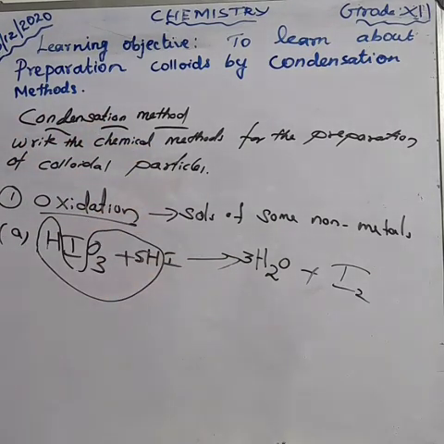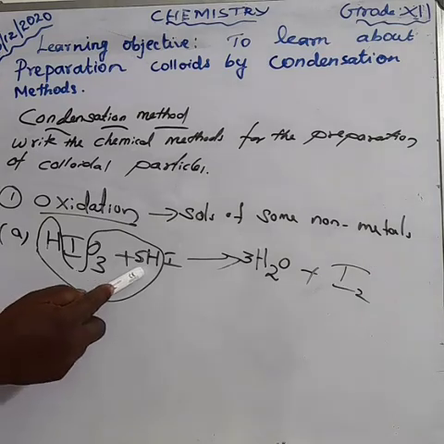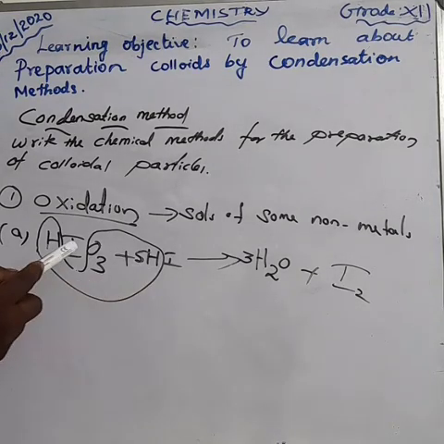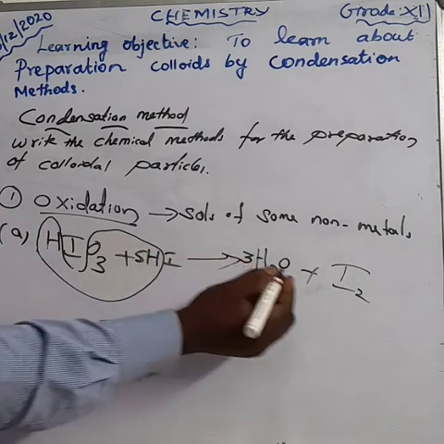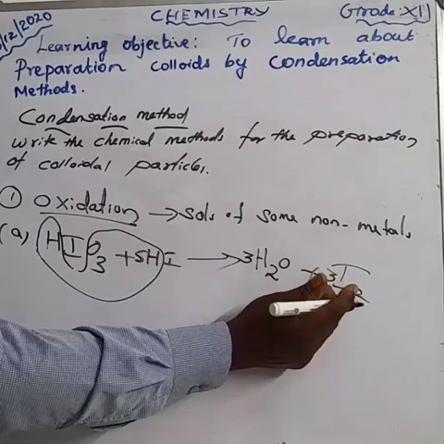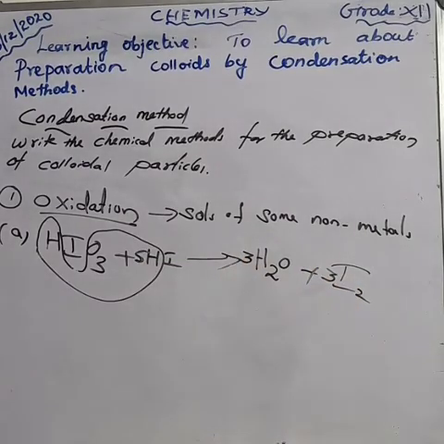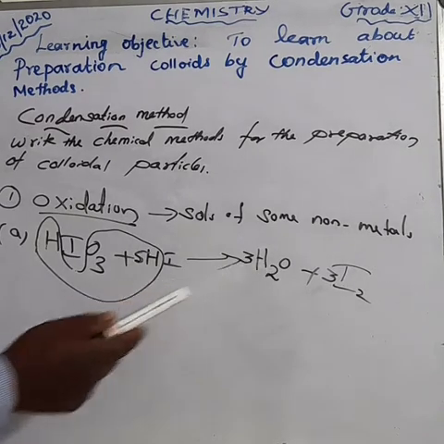Then the remaining iodine. Here we have 5 iodine, and here 1 iodine. So 5 plus 1, 6. So make it 3 here, 3 to 6. Please all of you correct your textbook also. I think in the textbook the iodine molecules are not balanced.